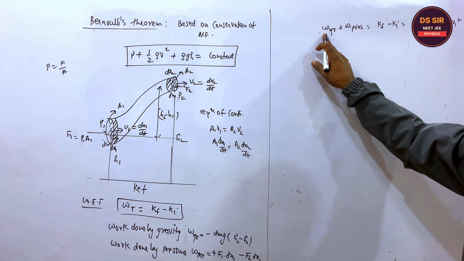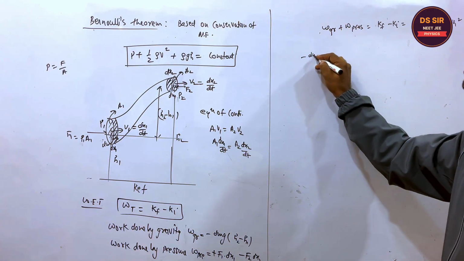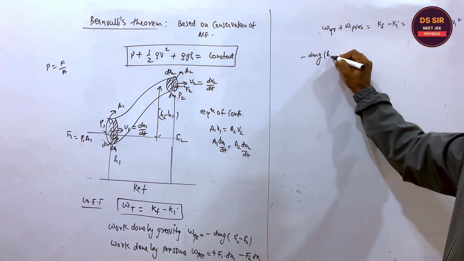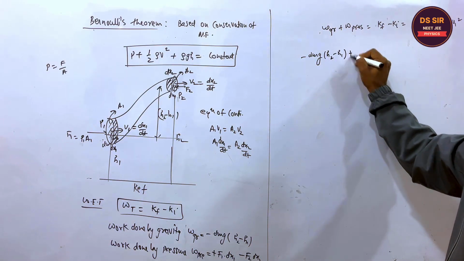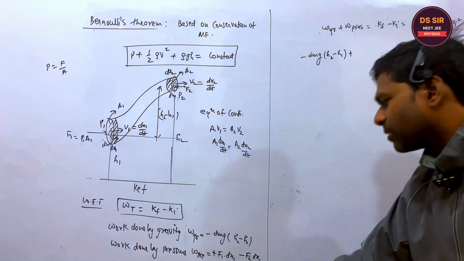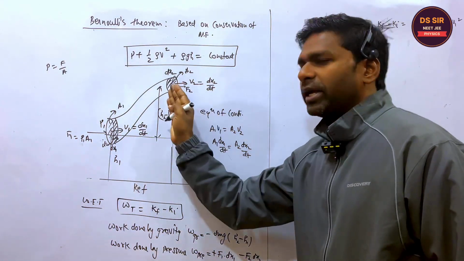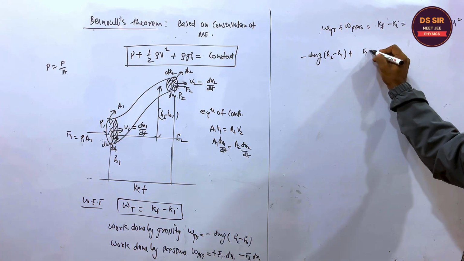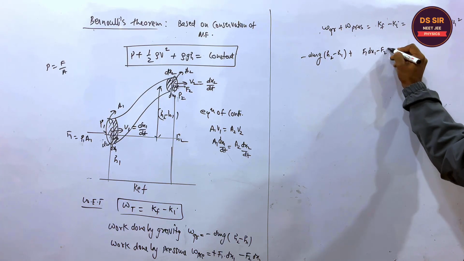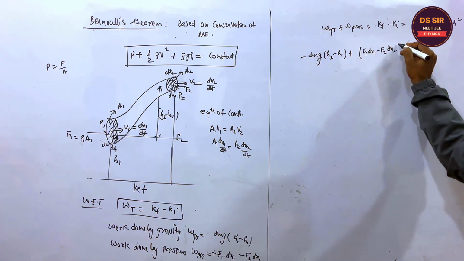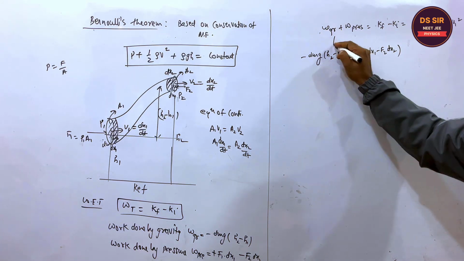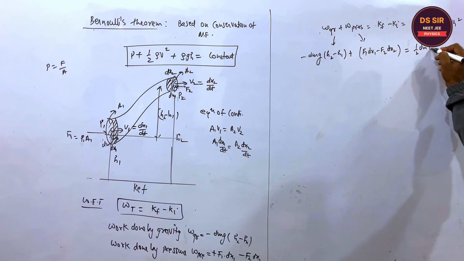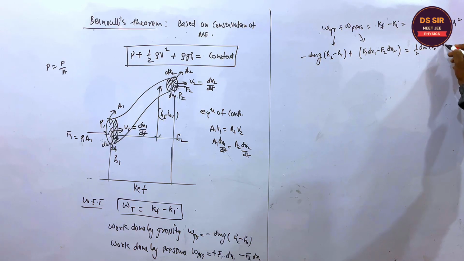What is the work done by gravity? It is minus dmg times (h2 minus h1), plus the work done by pressure. This work minus this work, that is F1 dx1 minus F2 dx2, is equal to half dm (v2 square minus v1 square).